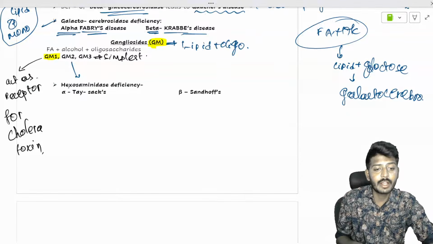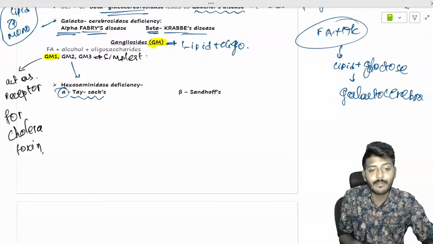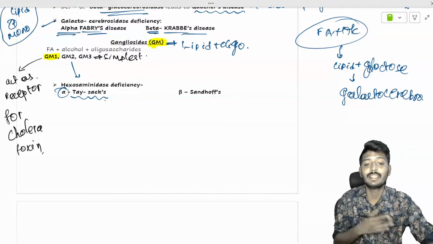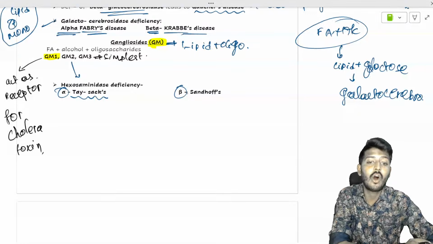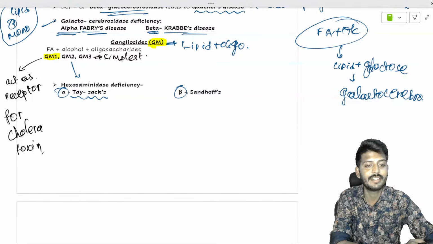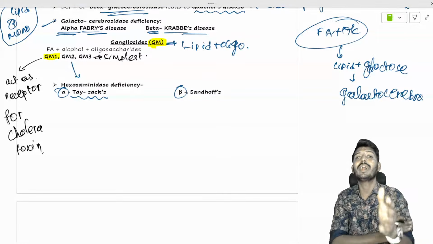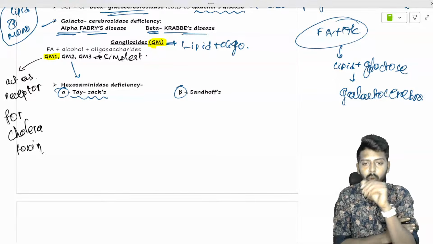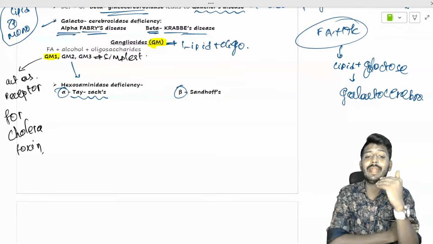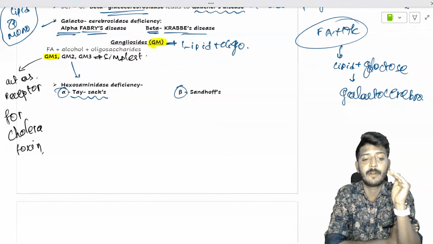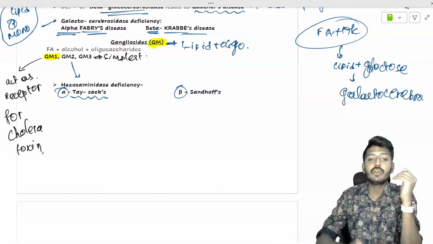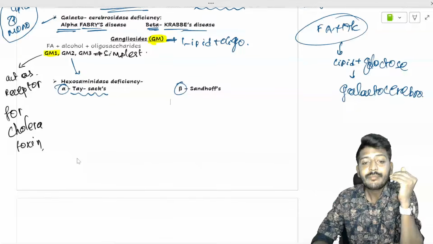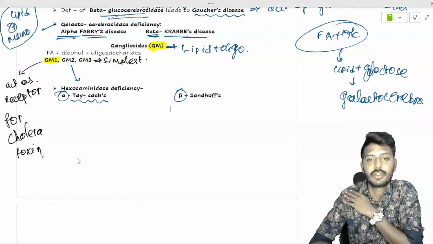Alpha deficiency leads to Tay-Sachs disease, and beta deficiency leads to Sandhoff's disease. Beta isoenzyme deficiency leads to Sandhoff disease. This is one place in biochemistry where you have to remember by heart lots of disease names and the enzyme deficient. So you need to give some time here, but I pray that they ask these questions to you.